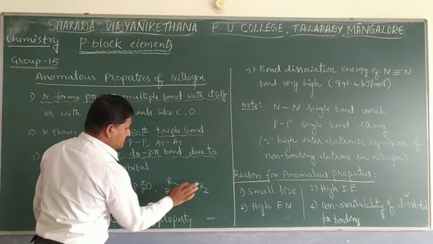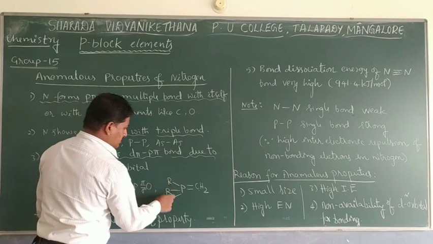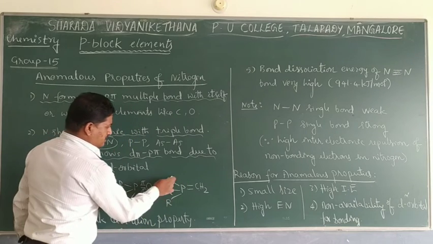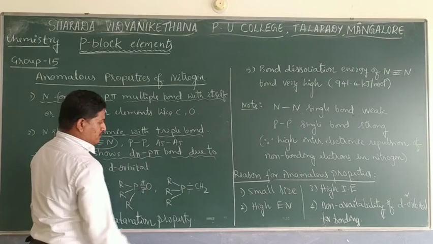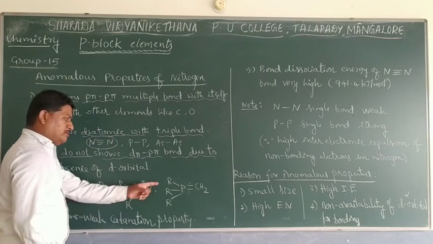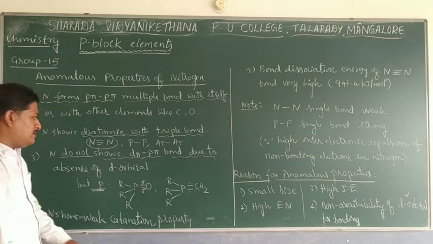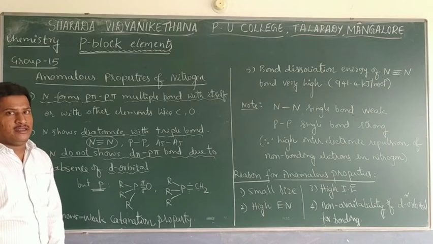Similarly here also, PR3 double bond CH2. This is PR3 double bond O. Here PR3 means the total valency of the phosphorus is 5, out of which 3 are satisfied by R and the remaining 2 are satisfied by the double bond. So a double bond CH2. So phosphorus has got d pi p pi bonding, but nitrogen does not show. The main reason is that in nitrogen there is no d orbital available for bonding in the valence shell.